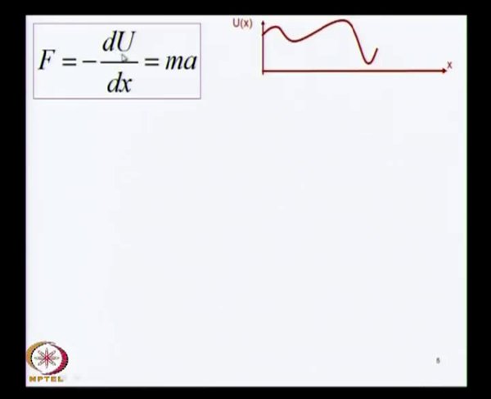Unless there is a rate of change of potential du by dx, there will be no acceleration, and in the Newtonian idea of F equal to ma, this acceleration will result whenever the potential changes with respect to x, and the quantitative relationship is given by F equal to minus du by dx. So, here is the slope which is going to determine how acceleration will result.